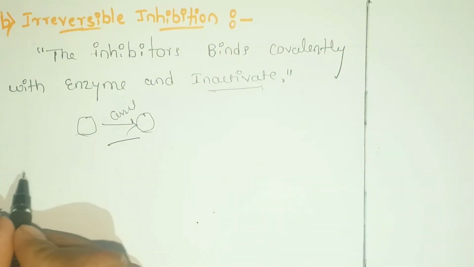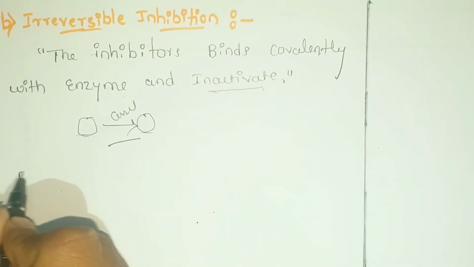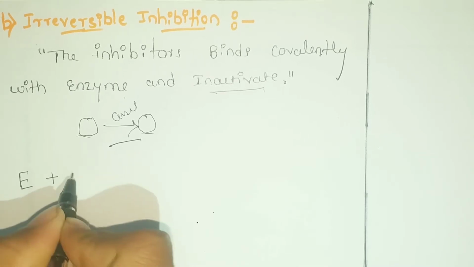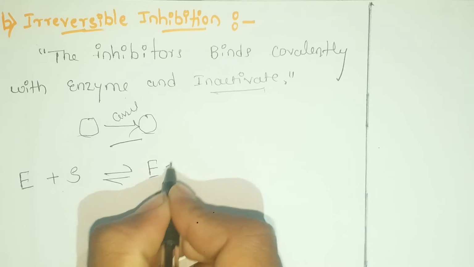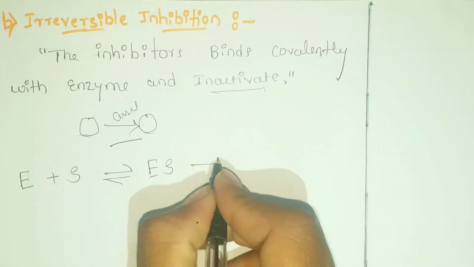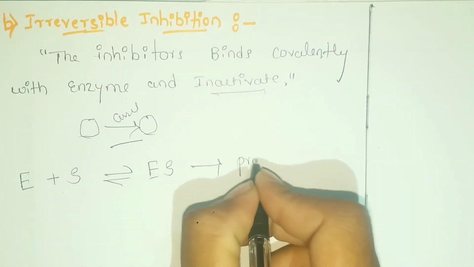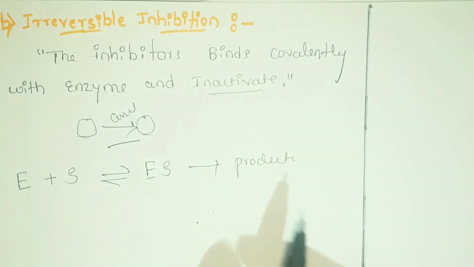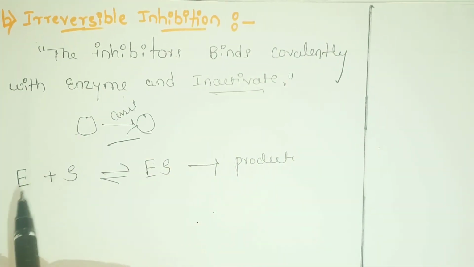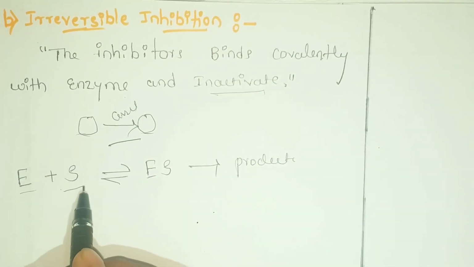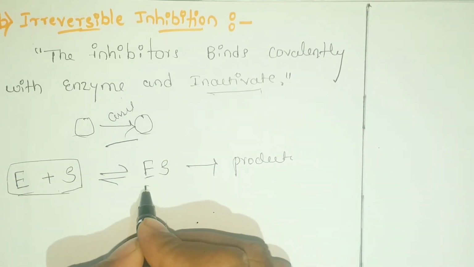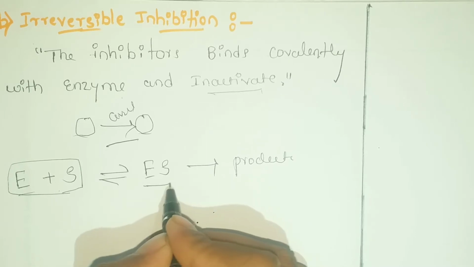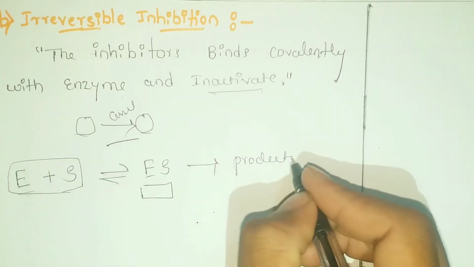Let us understand by one equation, that is enzyme plus substrate forming an enzyme substrate complex to give a product. One thing you remember: the enzyme and substrate bind to each other, then form an enzyme substrate complex, then form a product.